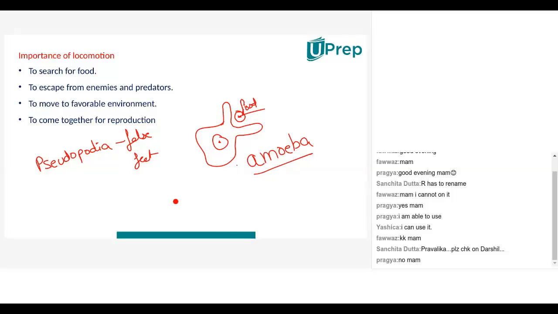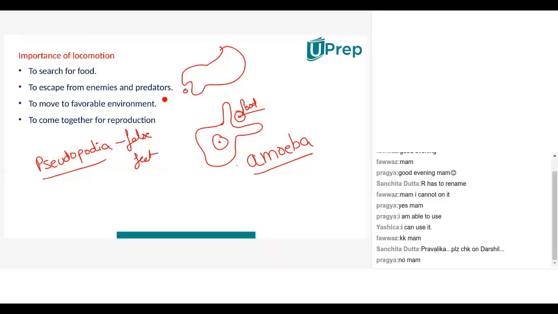Ma'am, amoeba doesn't have any shape, no? Amoeba does not have any fixed shape. It can change its shape. That's what I'm saying, it can grow pseudopodia. It is now like this. For example, it has got food here on the right side. It will change its shape like this and get food from here. It changes its shape as per the need.